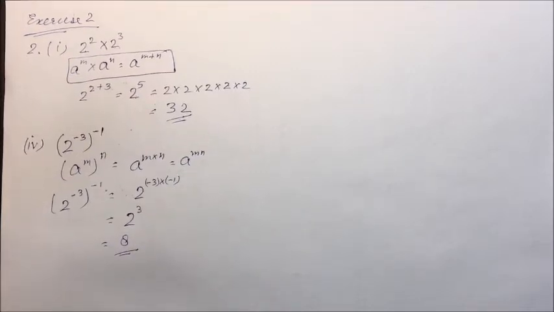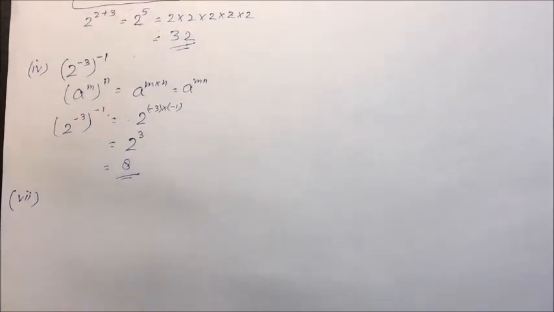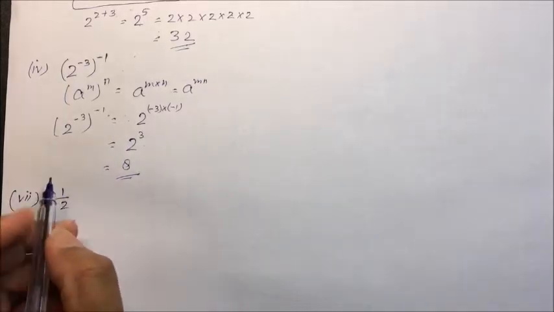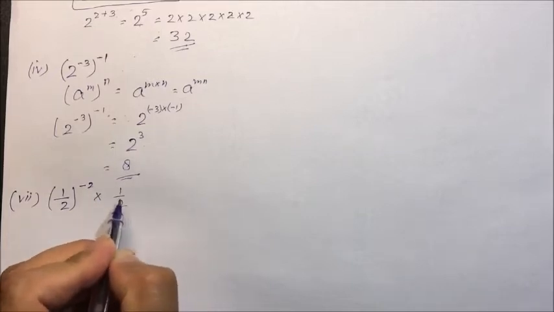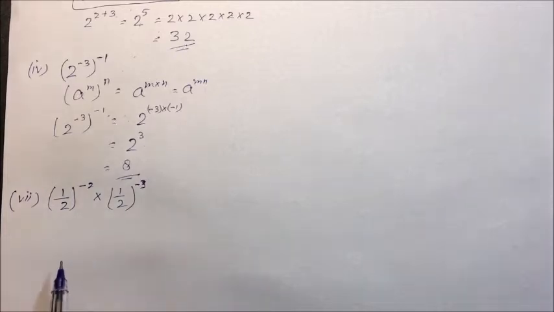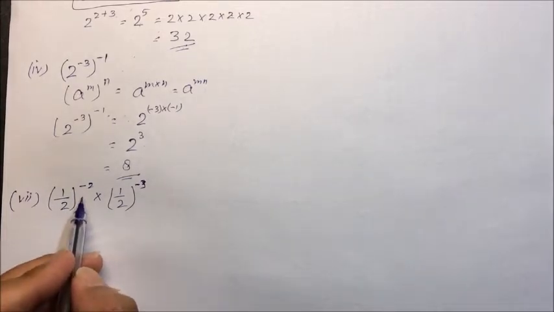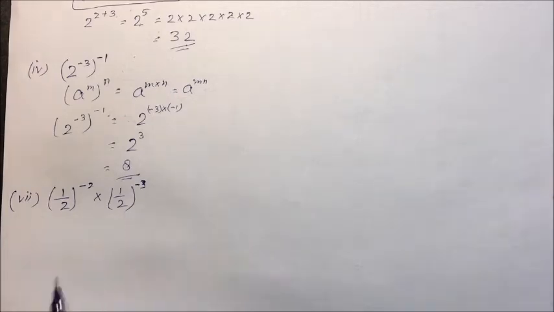Now the next question, I am taking the 7th question. It is 1 by 2 raised to power minus 2 into 1 by 2 raised to power minus 3.